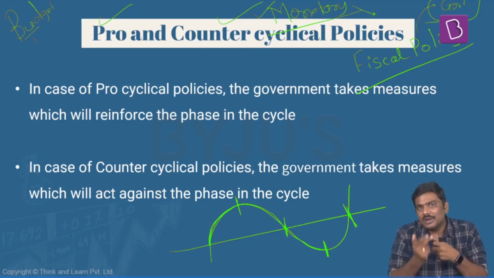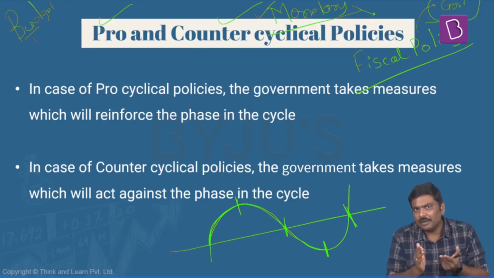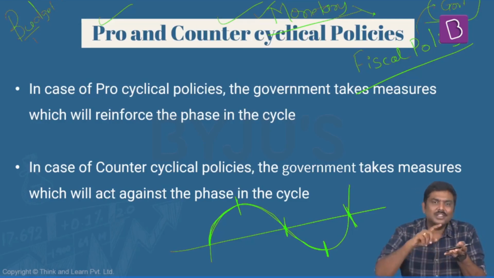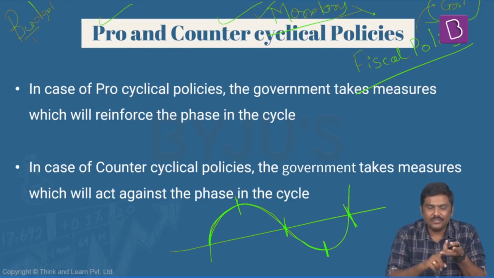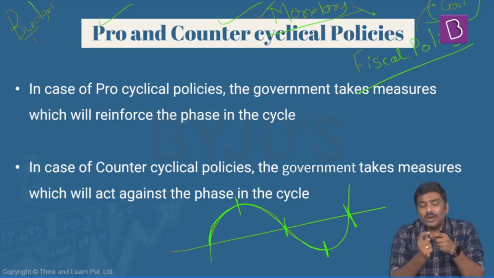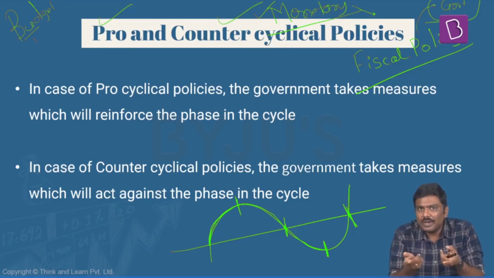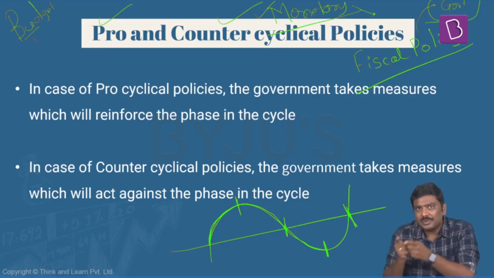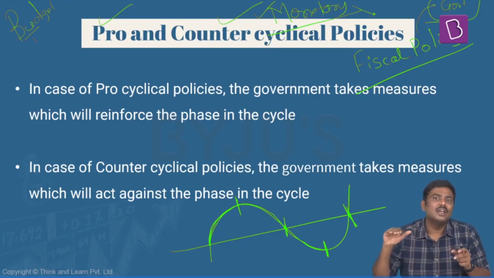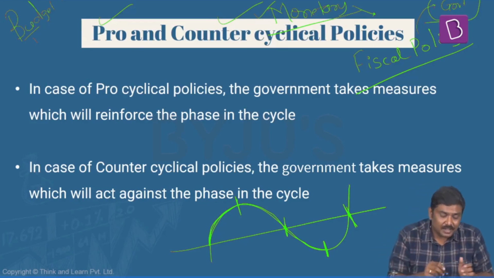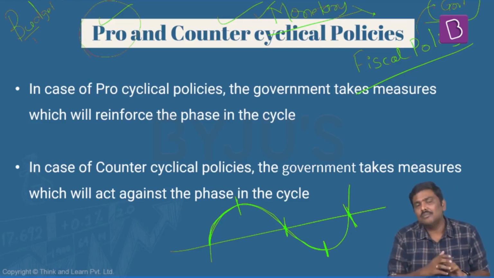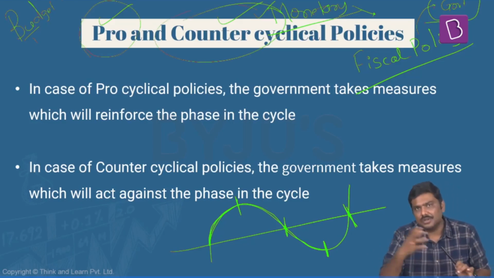How does the government formulate a policy at this particular point of time, when there's a slowdown, recession, recovery, or boom? What is the orientation of the government policies? How are they going to implement them? What is going to be the impact of this policy on this cycle? This basically is characterized either as a pro-cyclical policy or a counter-cyclical policy.